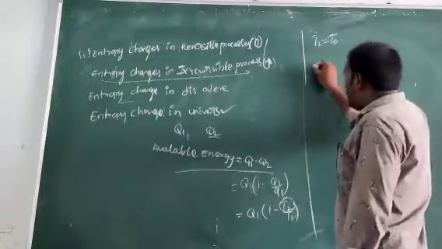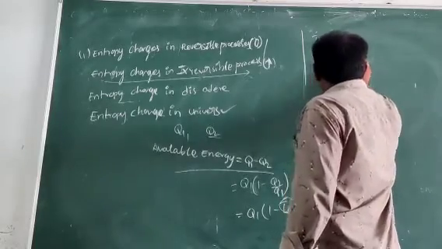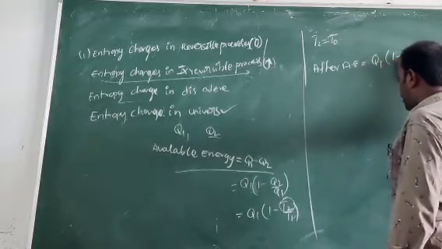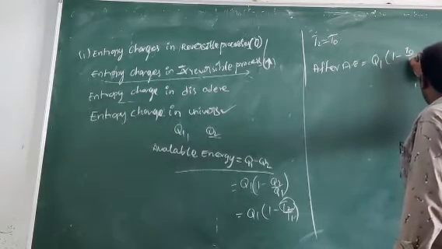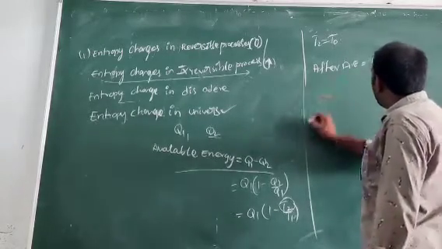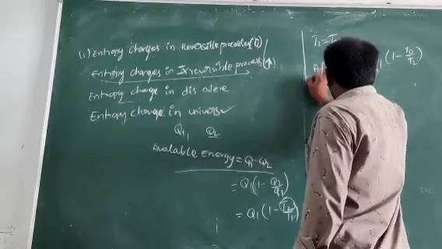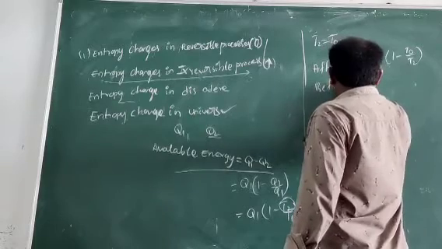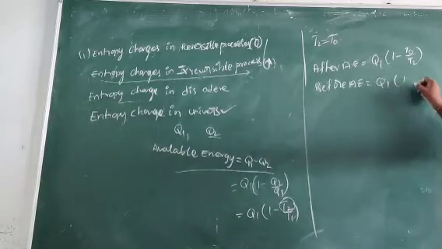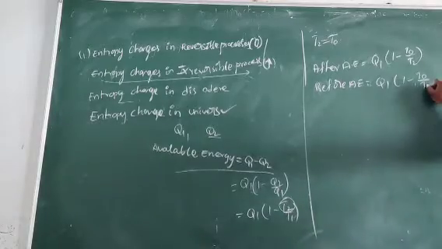Now, after, the available energy is Q1 into 1 minus T0 by T2. Before, the available energy is Q1 into 1 minus T0 by T1.